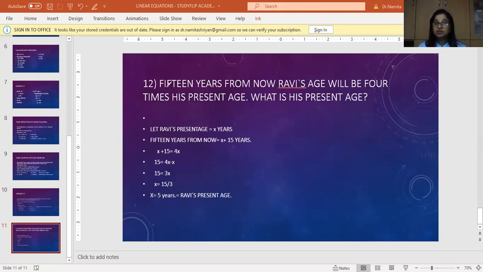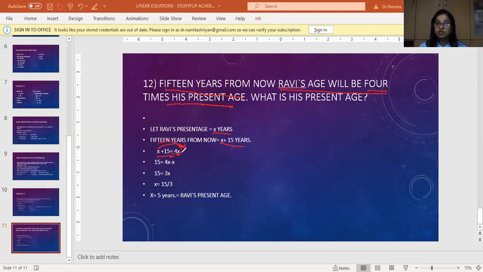Right. Now we are talking about another age sum. 15 years from now, Ravi's age will be 4 times his present age. That means we do not know his present age, so we are going to take his present age as x. 15 years from now will be x plus 15. They have said that 15 years from now, Ravi's age will be 4 times his present age. So x plus 15 will be equal to 4 times his present age, that is 4x. So what am I going to do here? I'm going to take the variable to the other side.